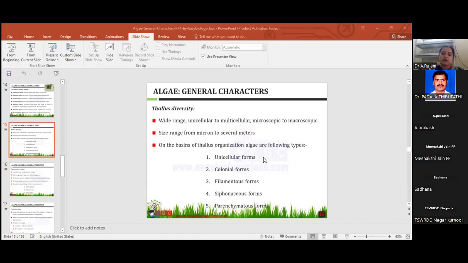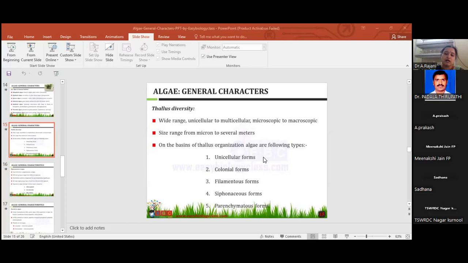Siphonous form, their body is tubular, aseptate, multinucleate, and branched. The plant body is tubular, aseptate condition, multinucleate, and branches. The best example, Vaucheria, is the best example of siphonous.